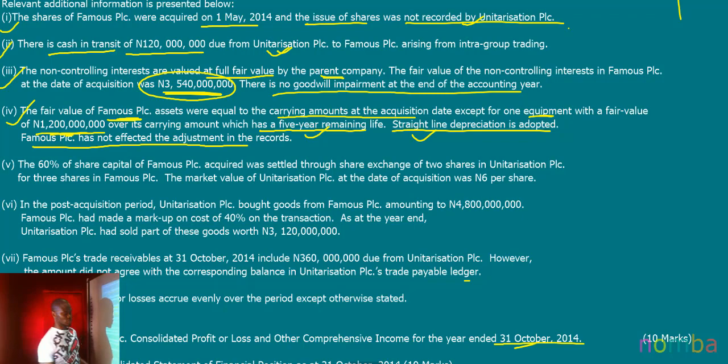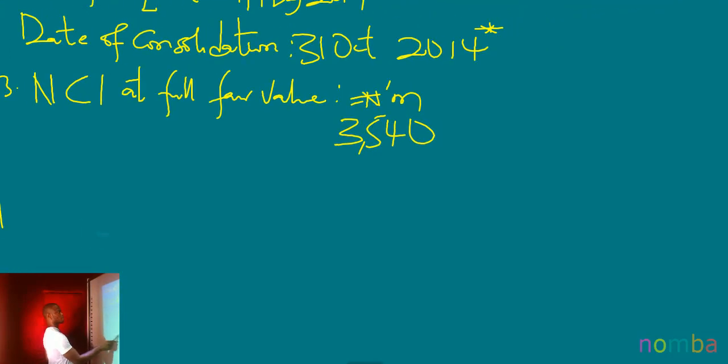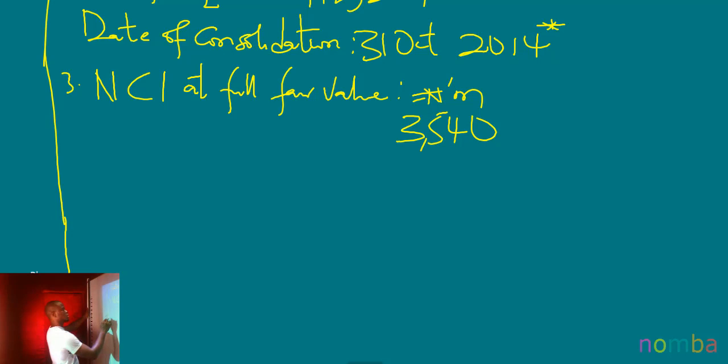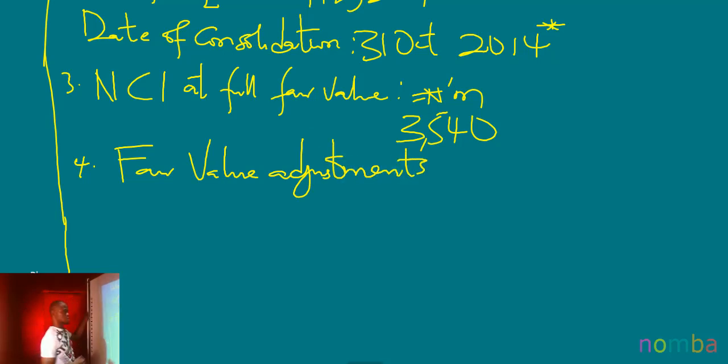So how do we adjust for this? Let's go to our workings to adjust for the fair value adjustment. That will be workings 4. I will have a fair value adjustment, and I'll put it in millions.